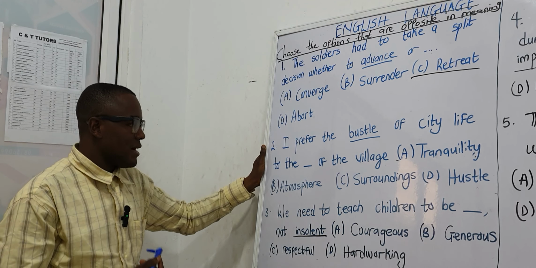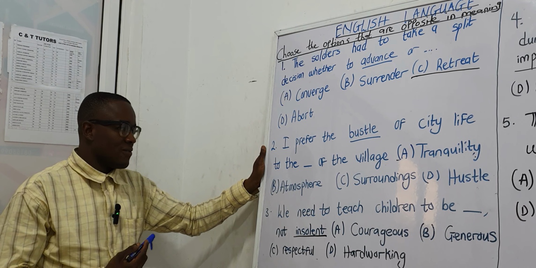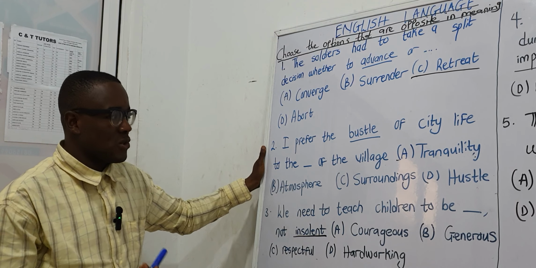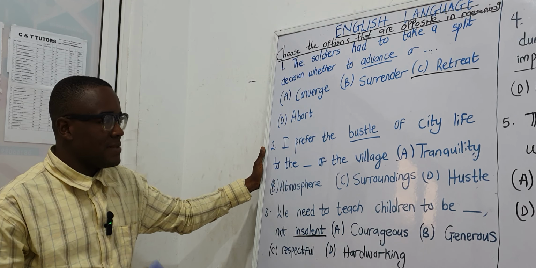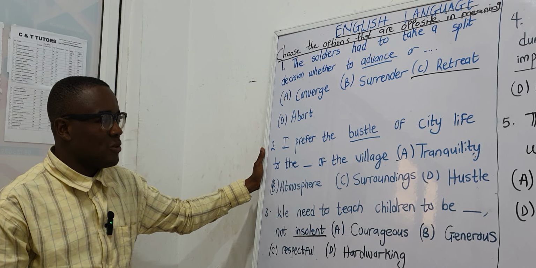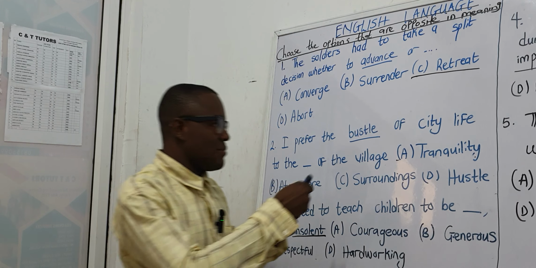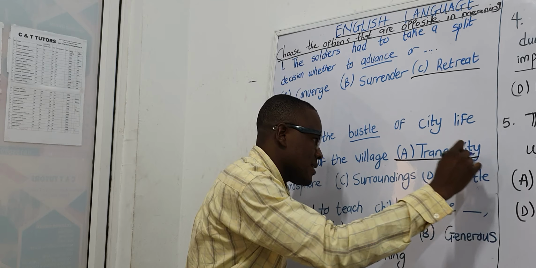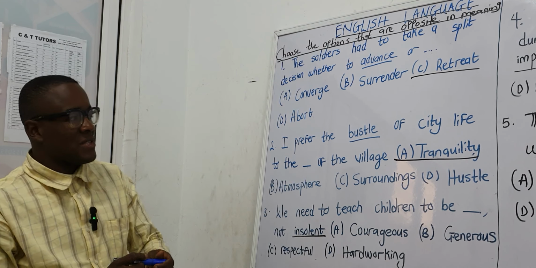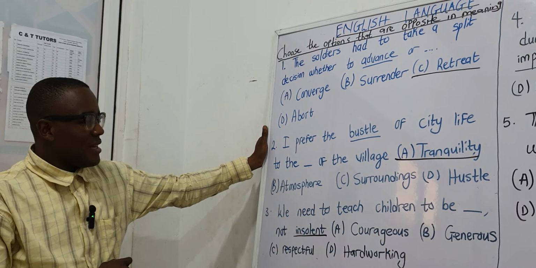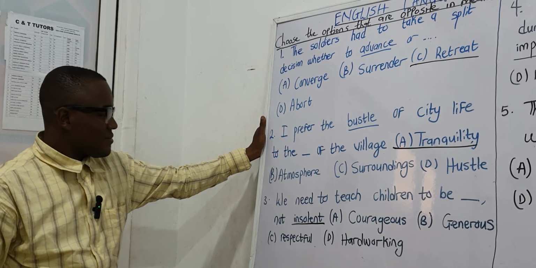And then option B, atmosphere. Definitely that will not fly. Option C, surroundings, will also not fly. And then option D is basically the same as the underlined word in question. And that leaves us with option A, tranquility, as the most adequate and perfect opposite of this word. And that takes us to question 3.